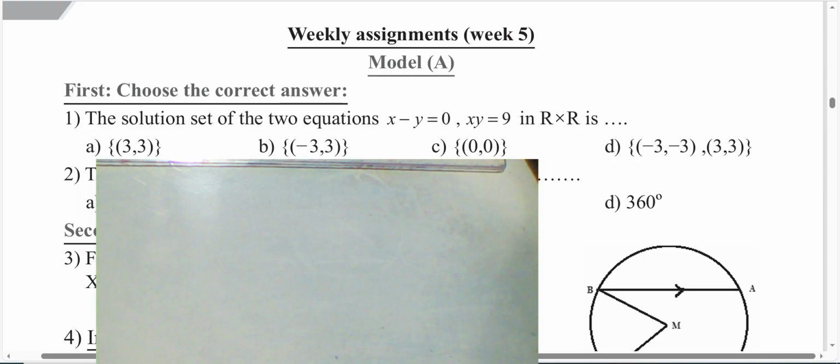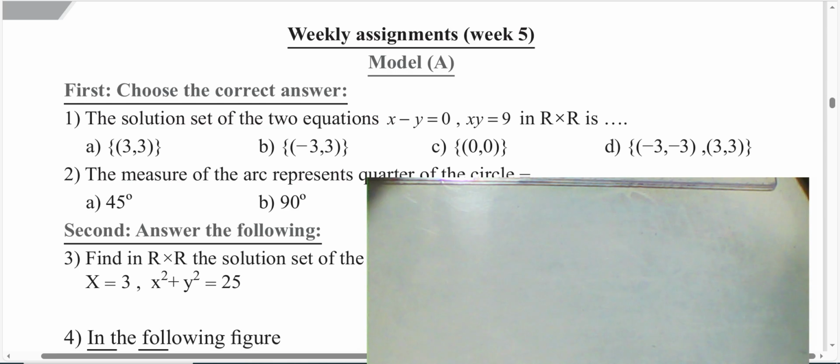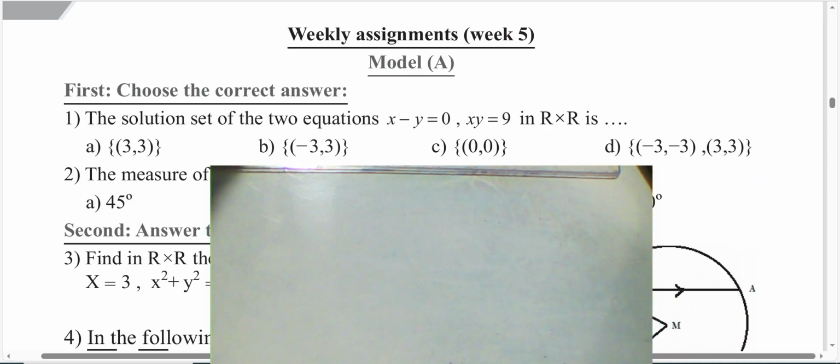Negative 3 and negative 3, or 3 and 3, because negative 3 minus negative 3 will be 0 and 3 minus 3 equals 0. We have two solutions because the second equation is of the second degree. The solution will be letter D.